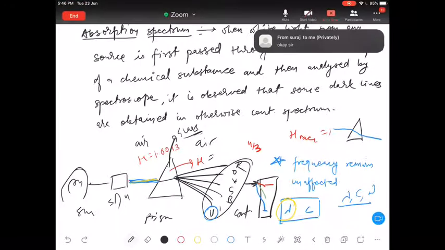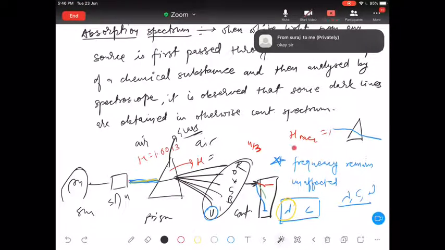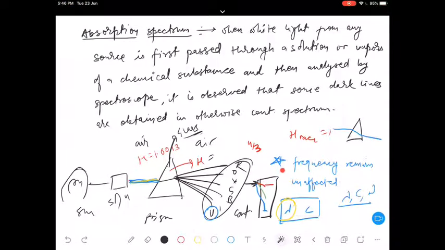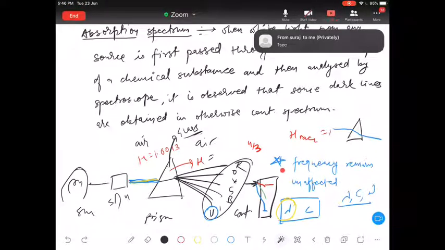Okay, any confusion, any doubt? If you want to note down anything from this particular part, do it quickly. Okay.